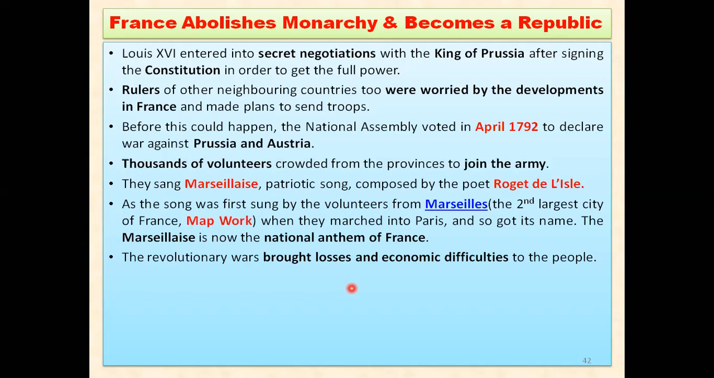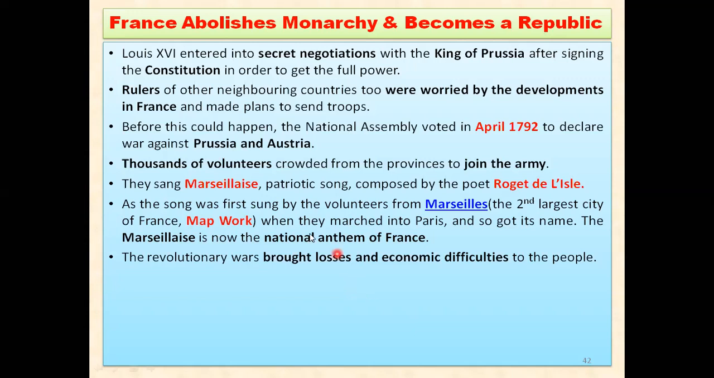Even to defend yourself, you need a lot of weapons. If you want to attack, you need a lot of weapons, and those weapons might cost you a lot also. So people as well as the National Assembly were in economic difficulties in those days, as a lot of expenditure was going on in the war. So the economic condition of the country was not good enough.